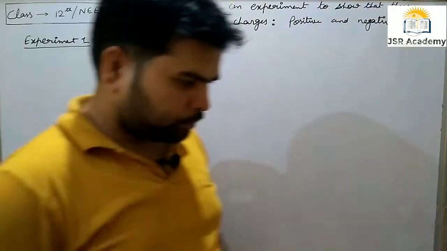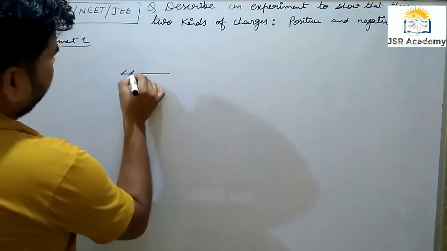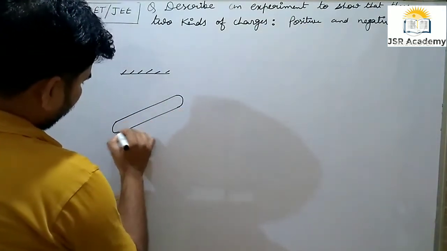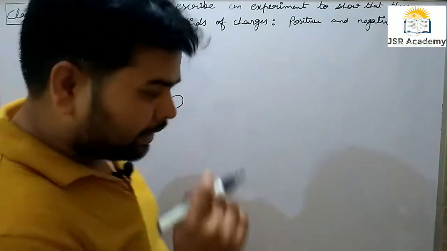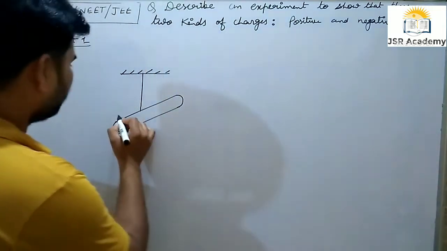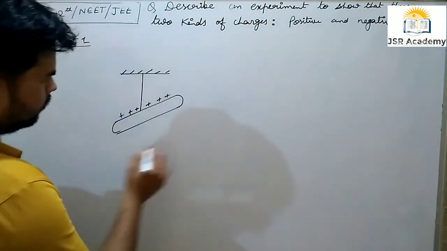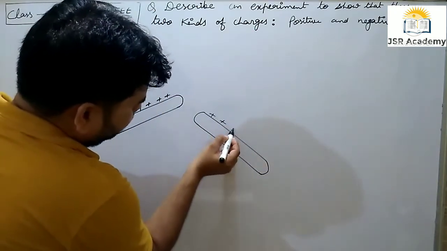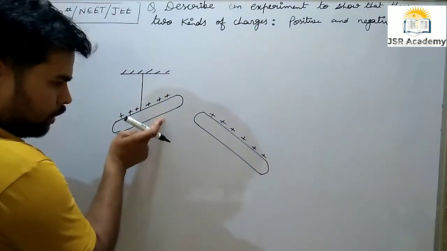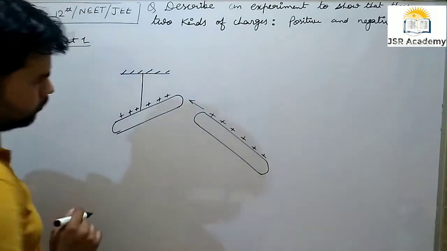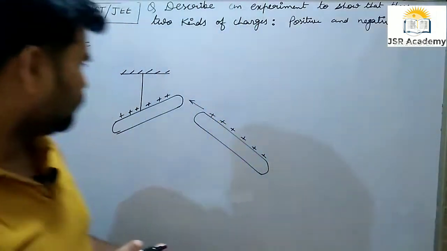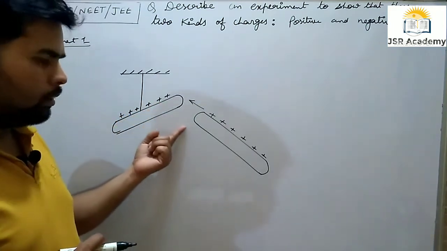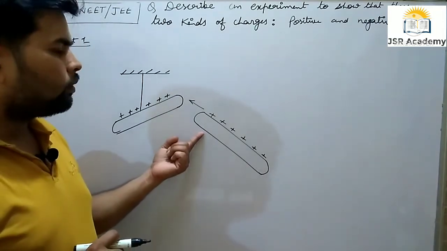In this experiment, a glass rod rubbed with a silk and suspended with silk thread, and another glass rod after rubbing brought near to the first rod, we find that the first glass rod or suspended rod moves away from the second rod.